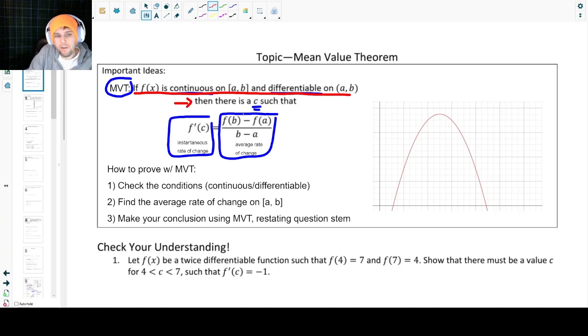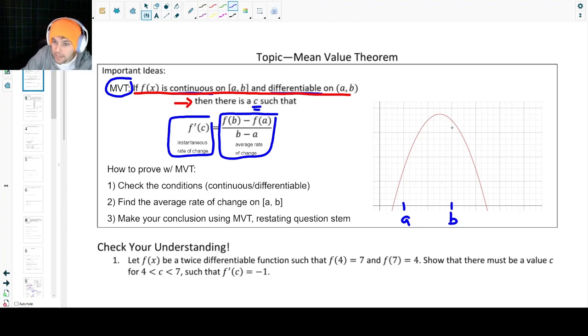Then there is some value c where the instantaneous rate of change at c equals the average rate of change on the entire interval. Now, let's take a look at the graph and see how that plays out. So here we have a quadratic function. This looks like a quadratic function, right? A parabola. And let's just say we pick some sort of an interval. We'll call this our a value, and we'll just go b over here.